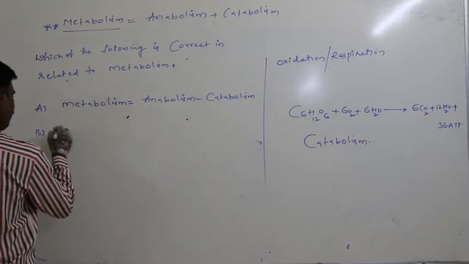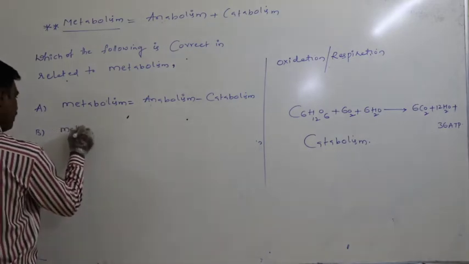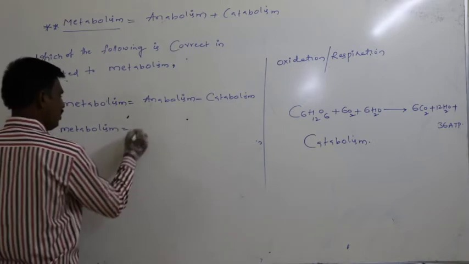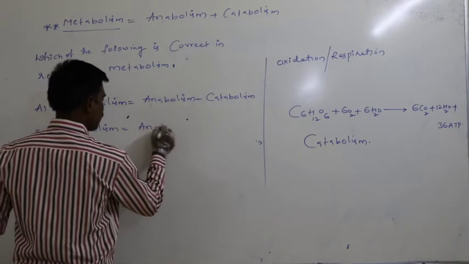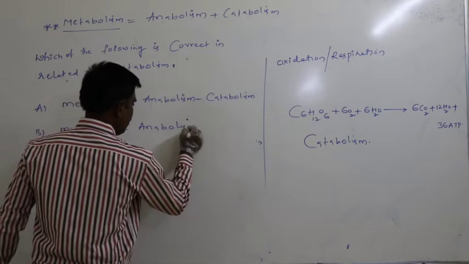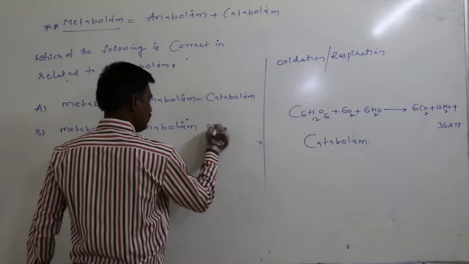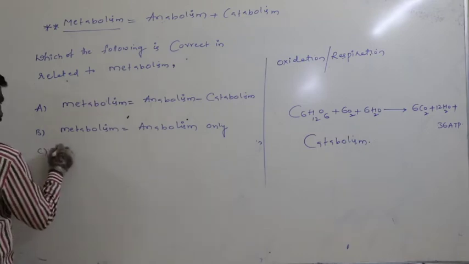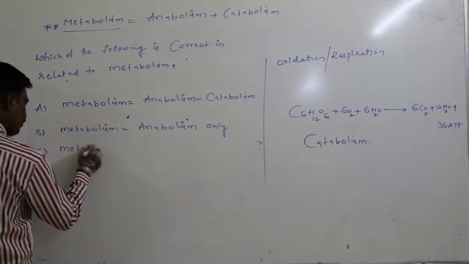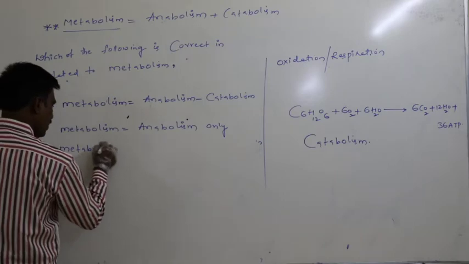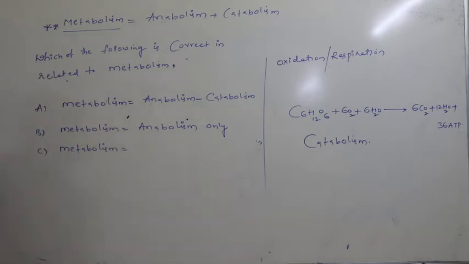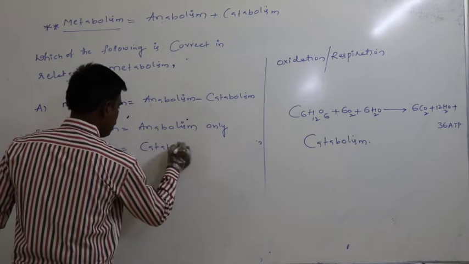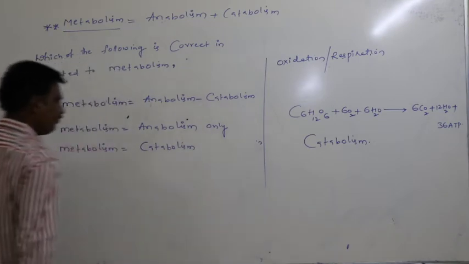Second option, metabolism is equal to anabolism only. Third option, metabolism is equal to catabolism.